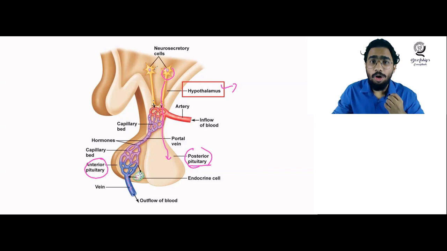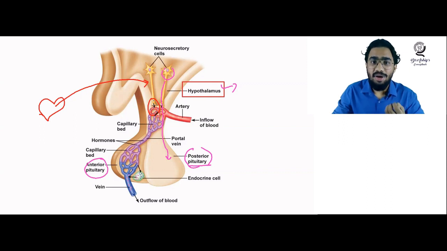So how will the hormones from the hypothalamus reach the anterior pituitary? Let's see that, it is through a special portal circulation. So how will it work? You have to know that there is a heart here. From the heart, the blood will first go to the hypothalamus. The hypothalamus will synthesize many hormones which can control the anterior pituitary, and all these hormones will dissolve in the blood which is reaching the hypothalamus.